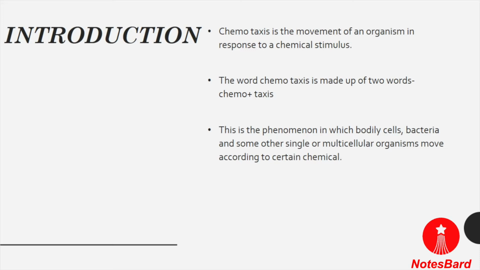So chemotaxis is a movement or response of any organism to particular chemicals which are secreted by several organisms or other bodies. This is a phenomenon in which any cells, which can be prokaryotic or eukaryotic, bacteria, or other single-celled or multicellular organisms, move according to a certain chemical.